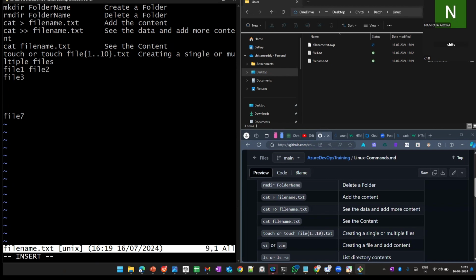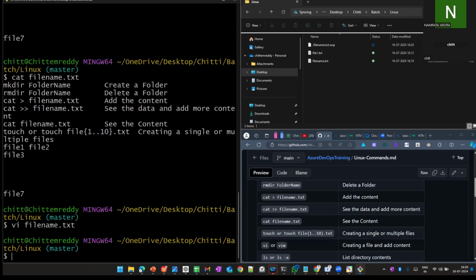So I want to add file 4 here, or file 6 you can add. Whatever data you want, you can add. Like this we can add content in between, wherever we want. Once it's done, press the Escape button. See, insert mode is gone. Then shift colon wq, which is like quitting and saving the file. We will discuss more about the vi command later.